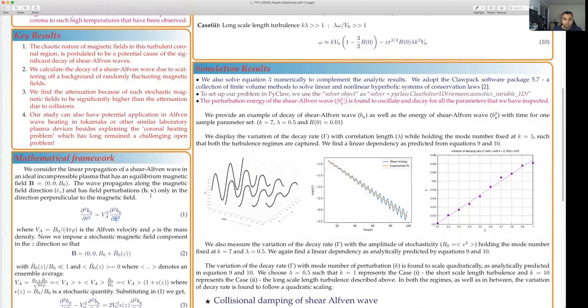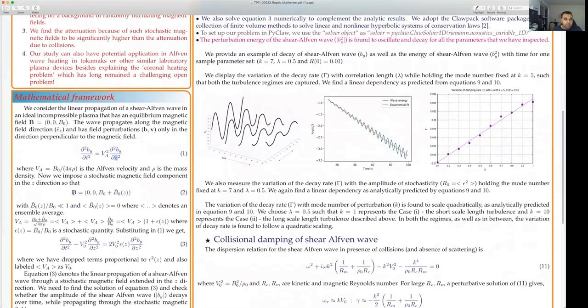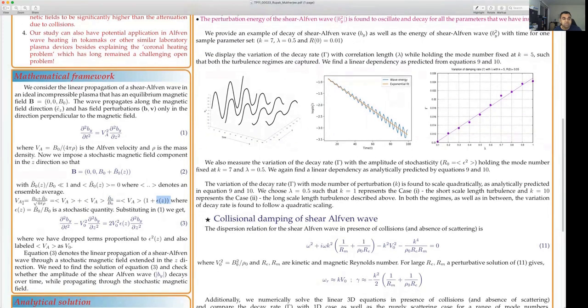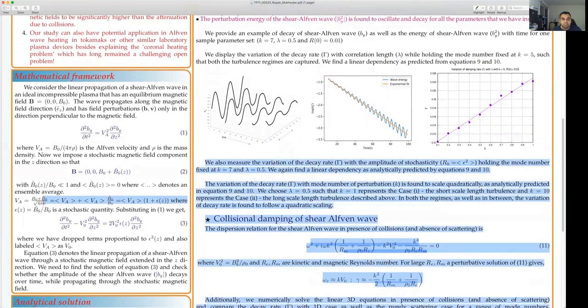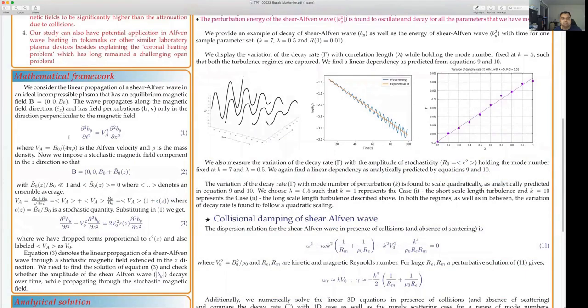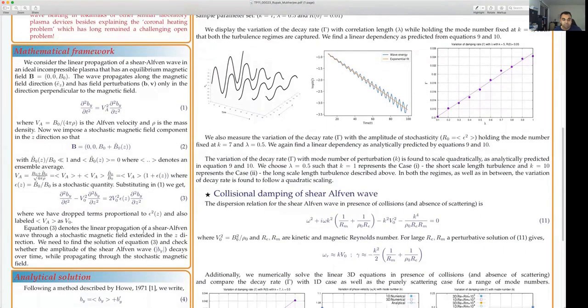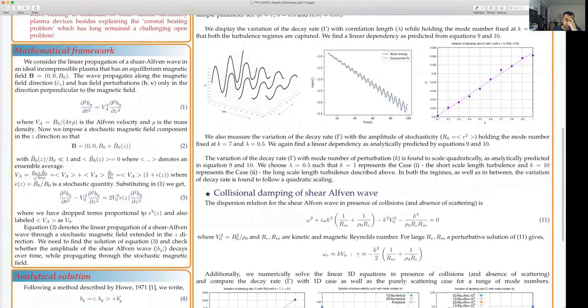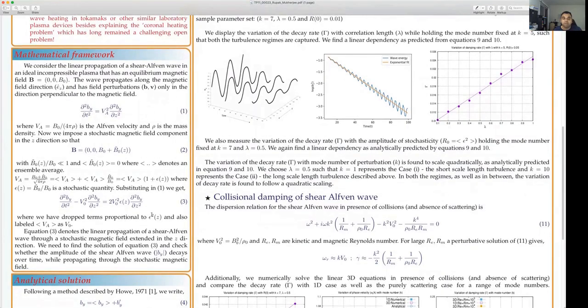b and v, small case. We can expand B in terms of B0 and the stochastic part, B0 tilde, and the ratio of the amplitude of the stochastic part to B0 is epsilon, which is a very small quantity. Thus, if we substitute the Alfven velocity, which is this, in equation 1, we get equation 3, which is this, and we can safely ignore the epsilon square terms.